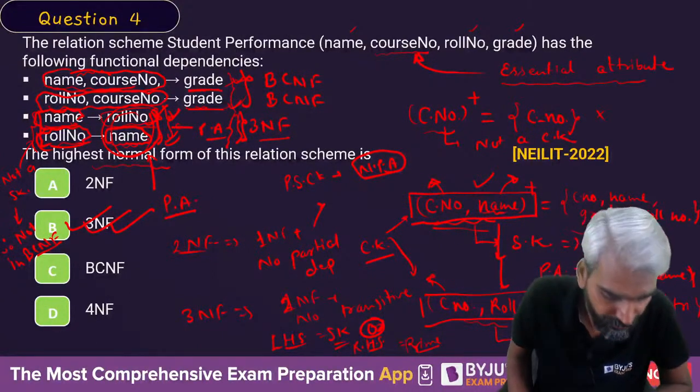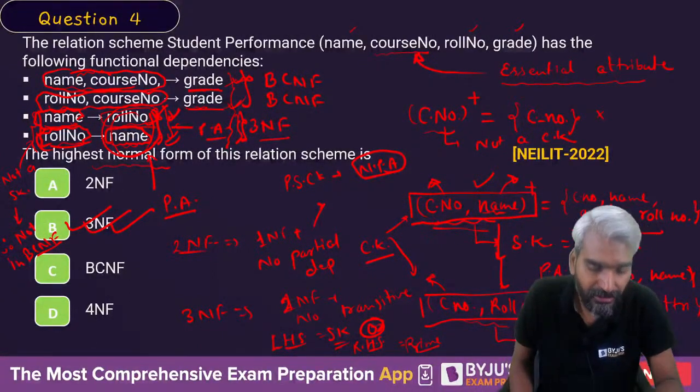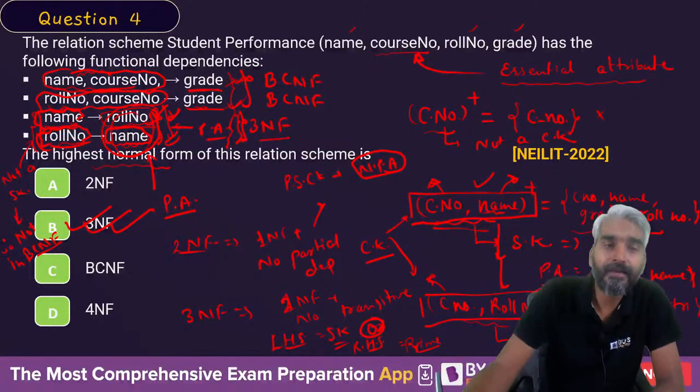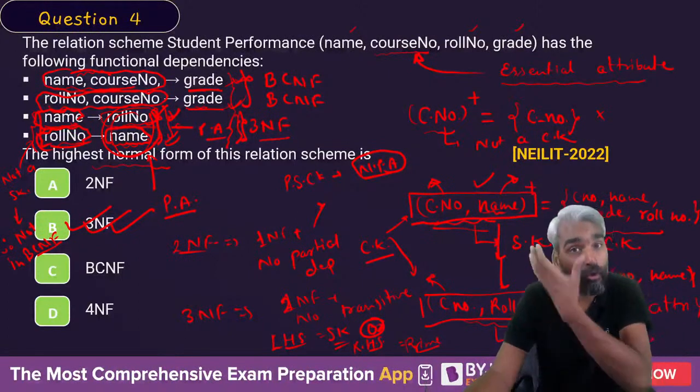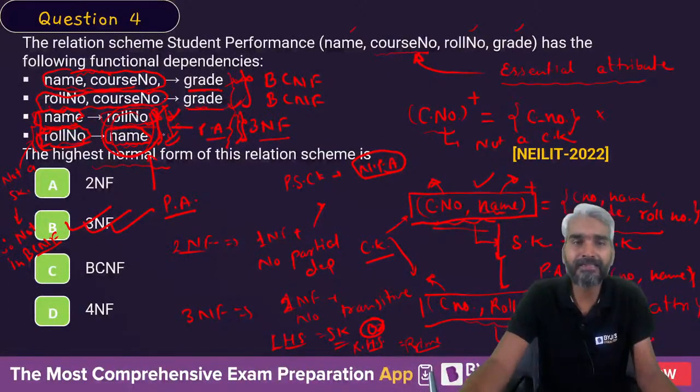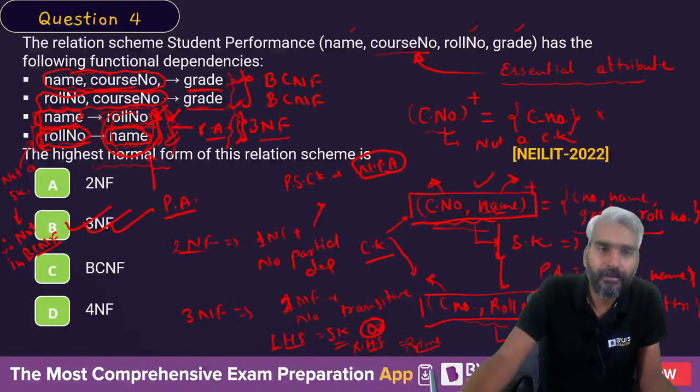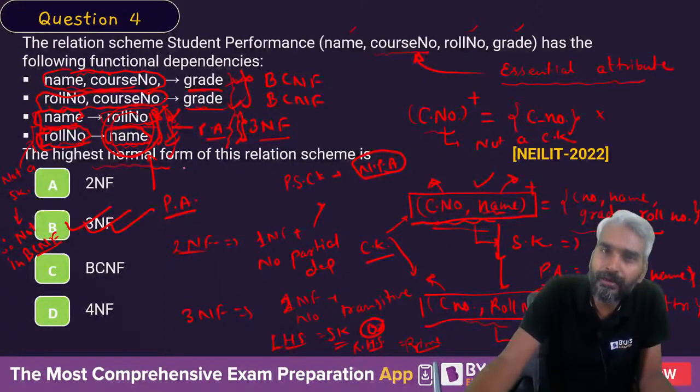Have you got the idea, Naresh, why it is in 3NF? Yes, because there is no transitive dependency. That is, the right hand side part is a prime attribute. Therefore, this cannot be a transitive dependency.